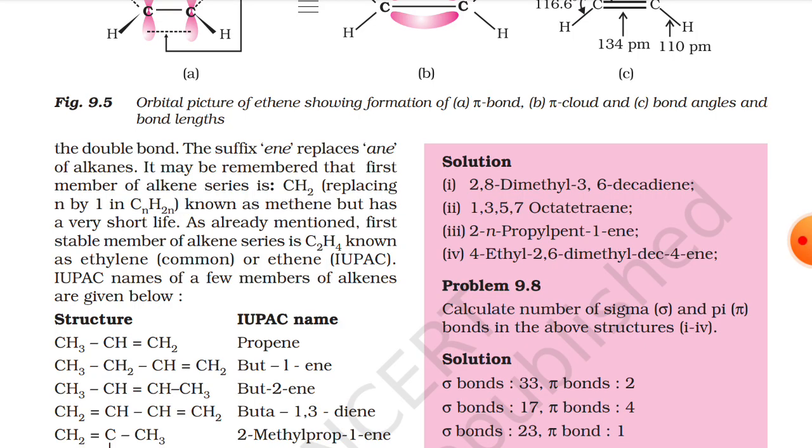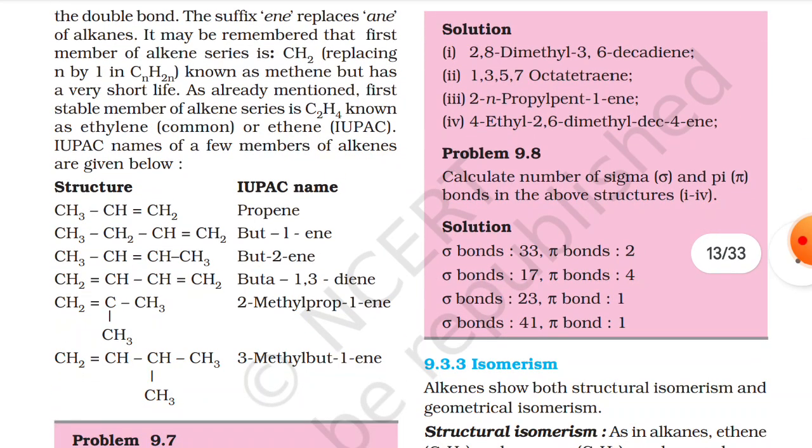As already mentioned, first stable member of alkene series is C2H4, known as ethylene or ethene. IUPAC names for a few members of alkenes are given below. Here you can look the structures as well as the IUPAC name. Here the CH3CH double bond CH2 is propene. CH3CH2CH double bond CH2 is but-1-ene.